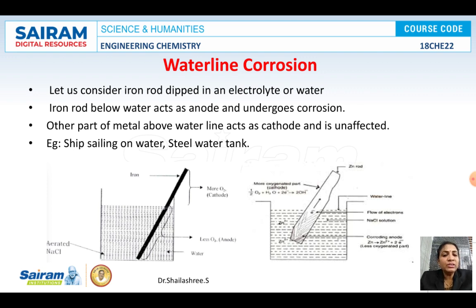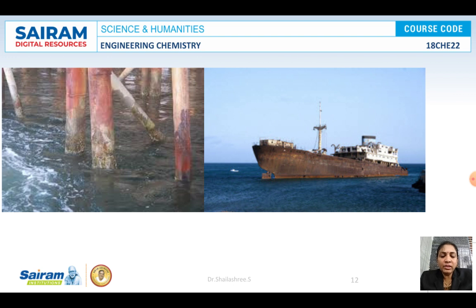So this is one type of differential aeration corrosion. The other one is pitting corrosion. Before that, see the diagrams for differential aeration corrosion, waterline corrosion. The pipelines are there underwater. The corrosion will be spreading from just below the waterline. In the case of ships sailing on water, corrosion will always be spreading like this. It starts from just below the water line and spreads to the whole metal.